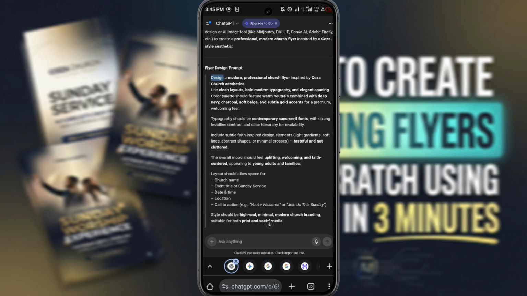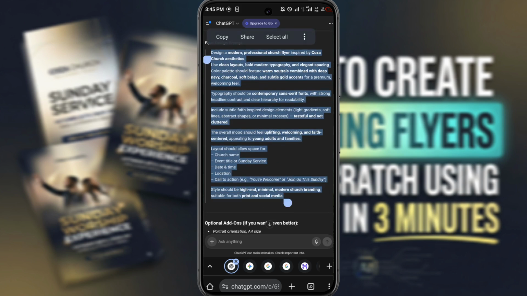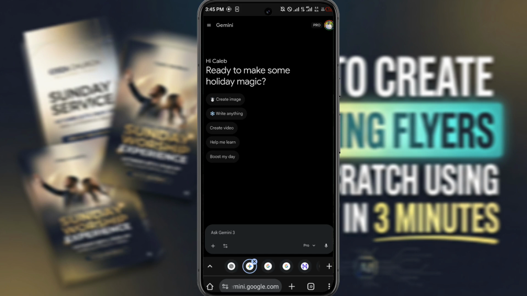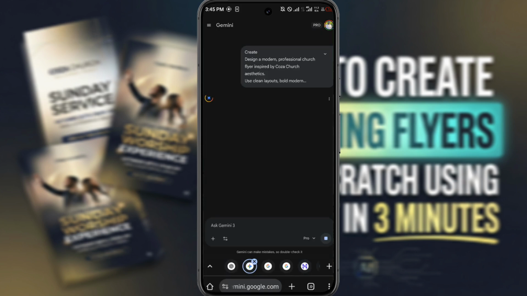Since we are just creating something random so that you could really understand what we're doing, this is Gemini.google. So now I've already pasted the prompt which was created by ChatGPT.